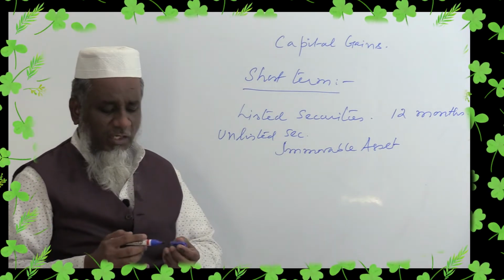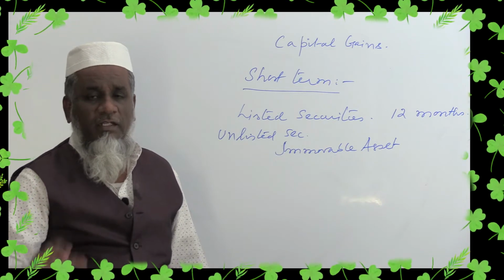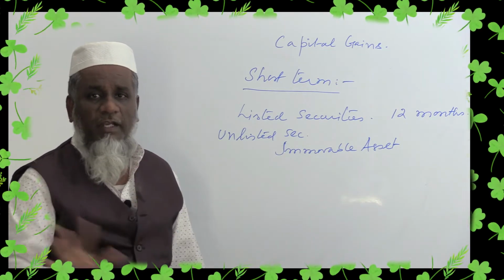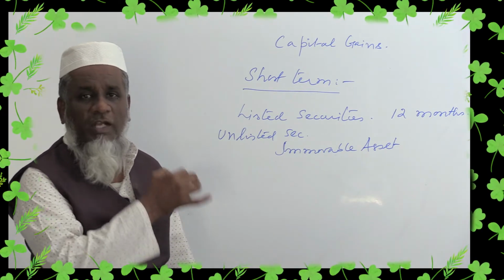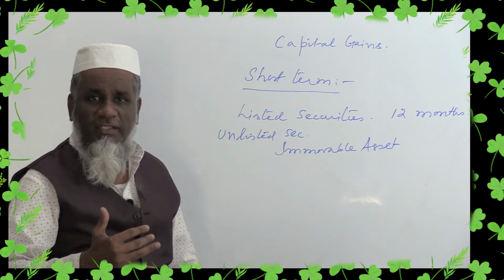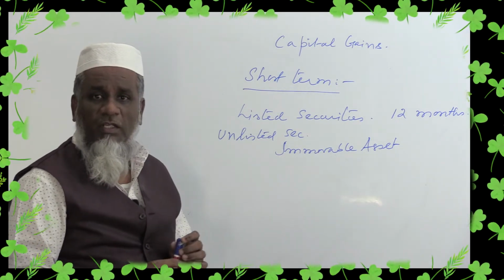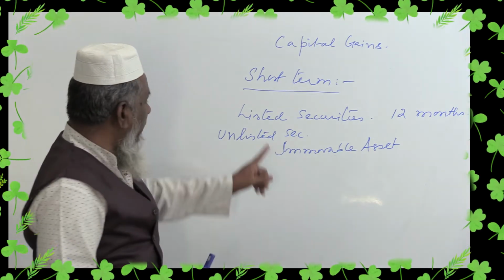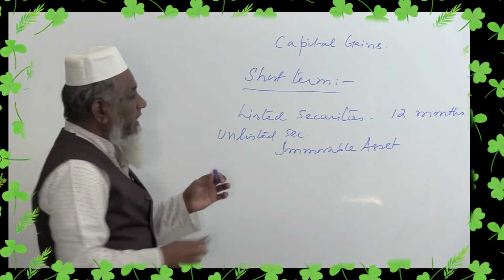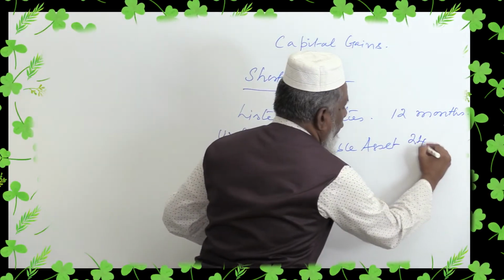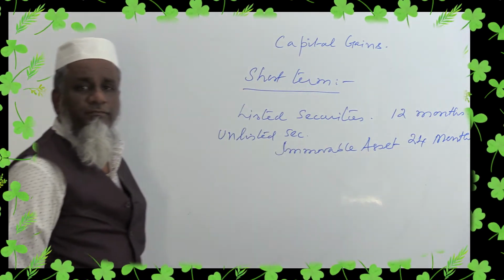It is very clear, there is only one asset which is not movable in the world, that is land and building. Only land and building is an immovable asset. All other assets you can easily move from one place to another, but it is not possible for land and building. So if it is an unlisted security or an immovable asset, if it is transferred within 24 months, it will be called short term.